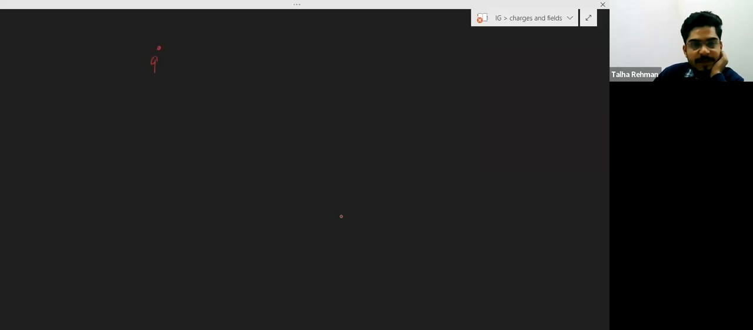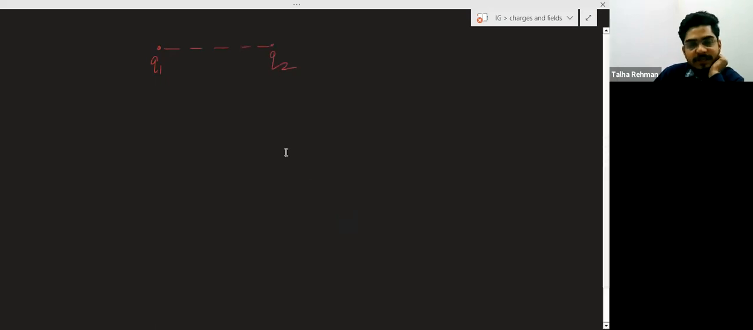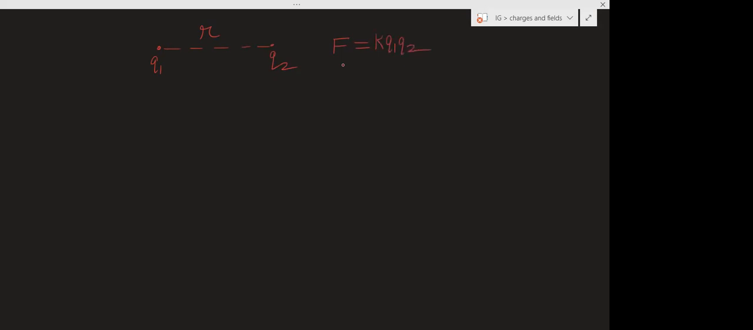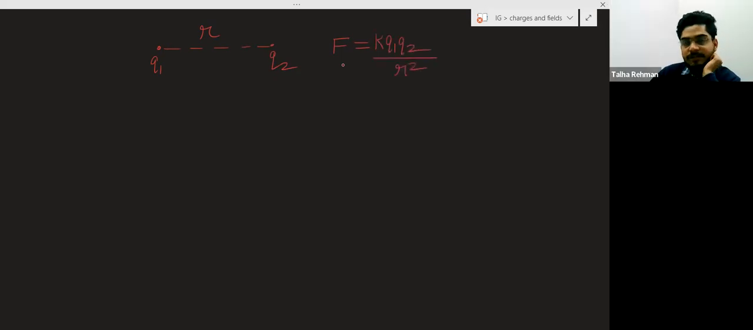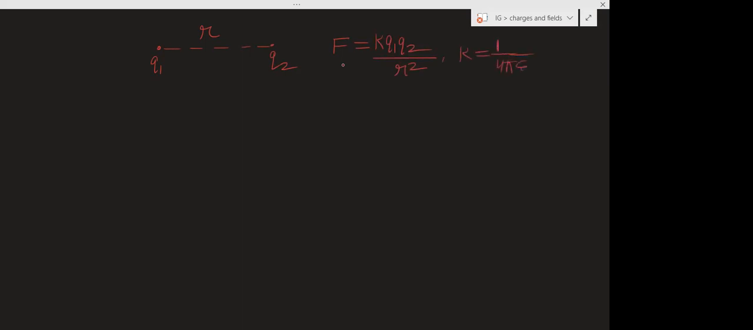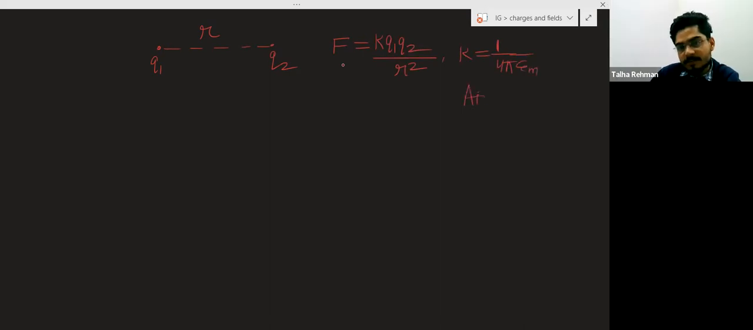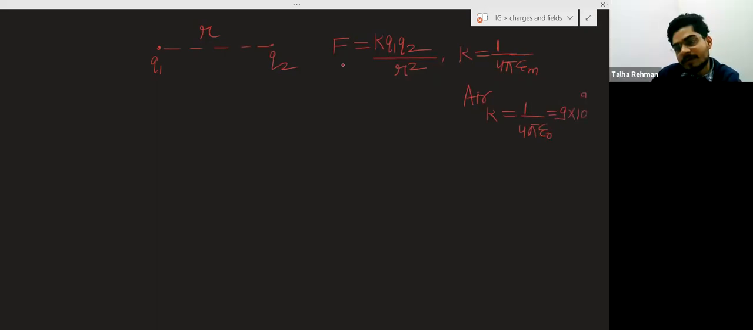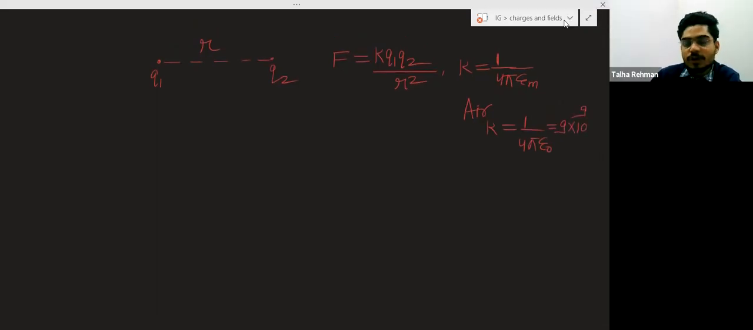So now basically what you have to remember is that if two point charges, Q1 and Q2, are placed separated by distance r, which formula will you use? Force between two charges is given by K Q1 Q2 by r square. And the value of K is 1 upon 4 pi epsilon. For air, you will use the value of K as 1 upon 4 pi epsilon naught, and this value is given as 9 into 10 to the power 9. So we will now solve some of the numericals.